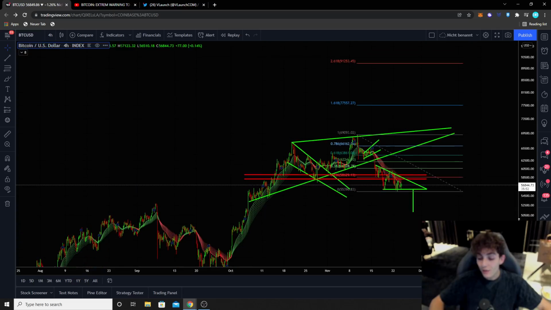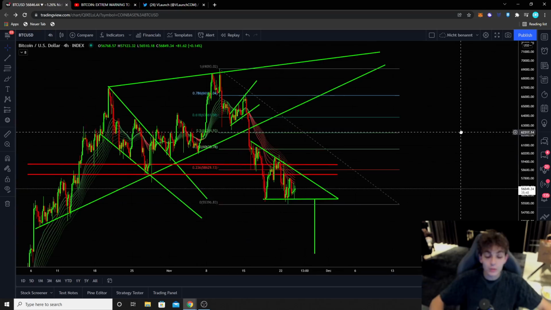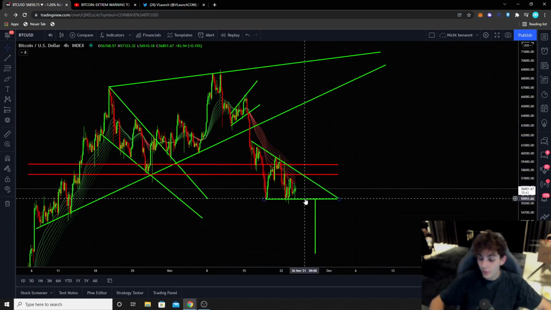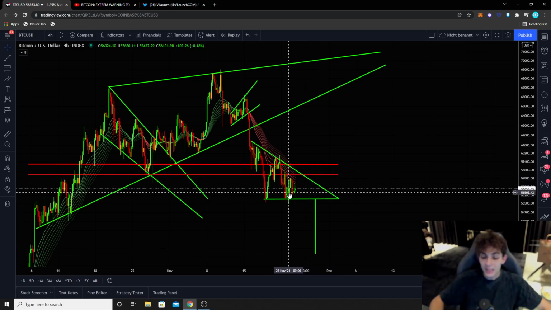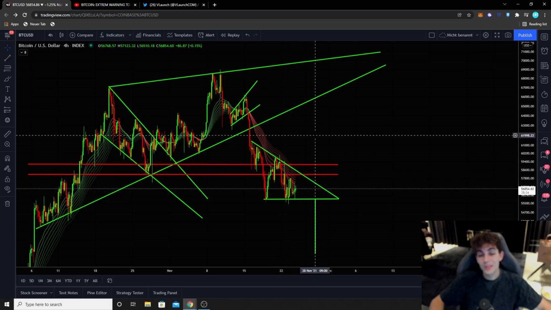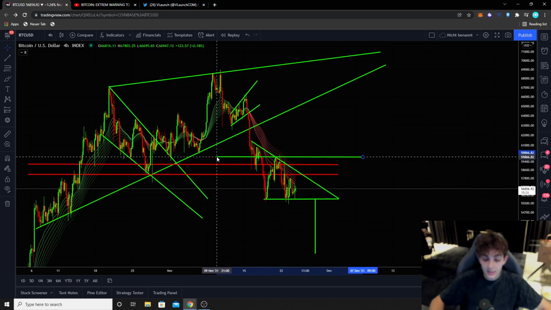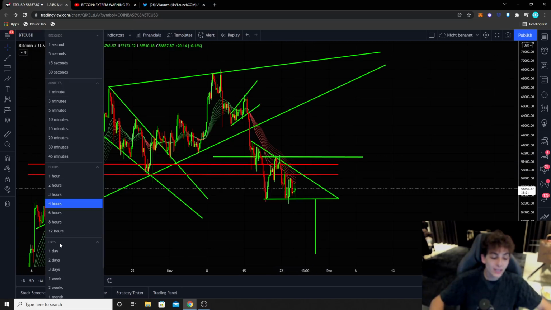So we are far away from actually confirming that this correction is over, and we are right now even in a bearish continuation pattern. So keep an eye on that. If we break the $56,000 level pretty much with a 4-hourly candle to the downside, we have to expect more downside to come. If we break out of this descending triangle here to the upside, I would still personally wait at least that we break above here the $60,000 level, where not only this W pattern is at the moment, but also we would climb above the 4-hourly EMA ribbons again.